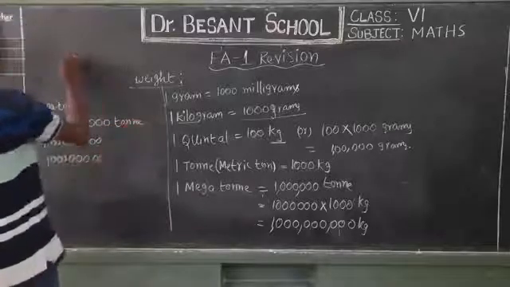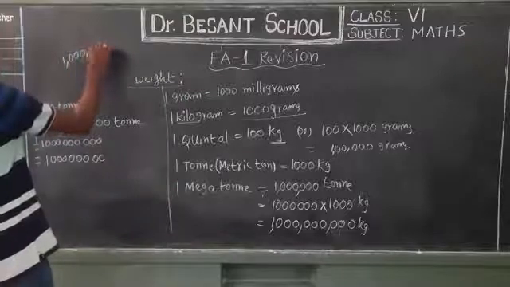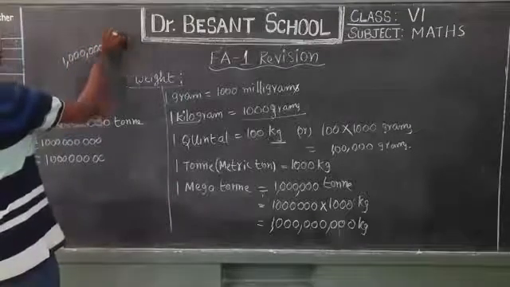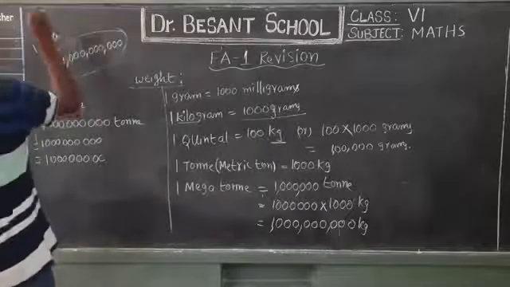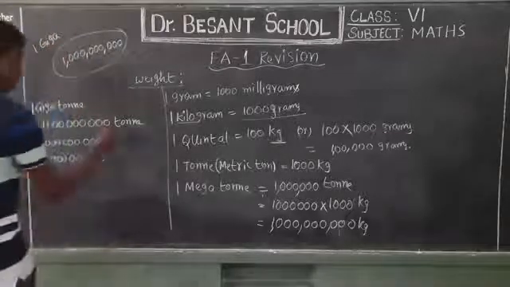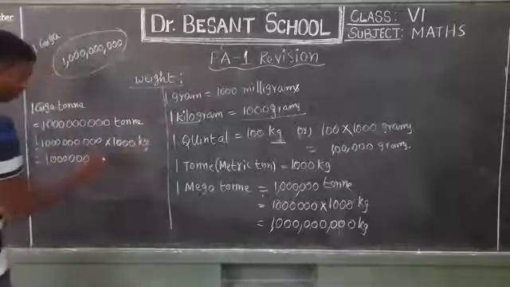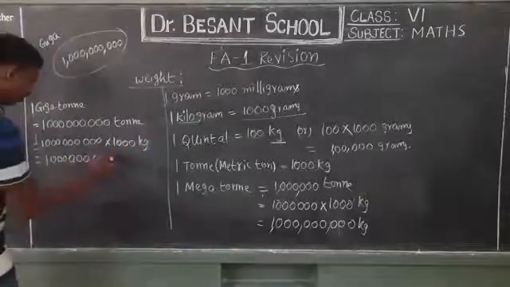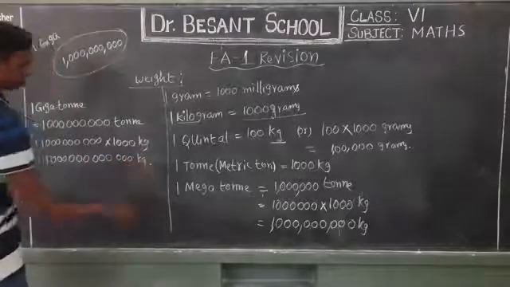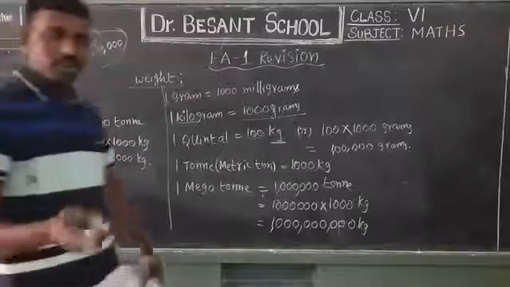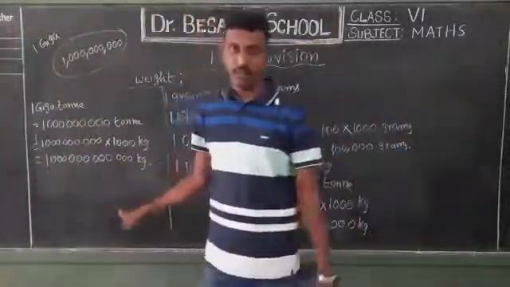One giga means 1 followed by 9 zeros. This is 1 giga, 1 followed by 9 zeros. So into 1000 kilograms, we will get 1 followed by 12 zeros. Okay. Previously I told you 1 followed by 12 zeros, that is wrong. I had said the complete gigaton into kilograms.